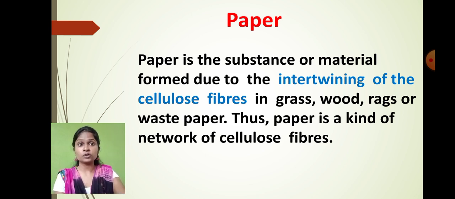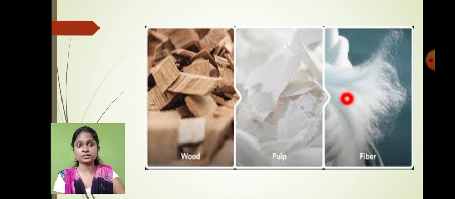Okay, if you want to see the cellulose fiber, I can show you here. See, these are the bark of the plant, which we have cut into small pieces. When this bark is soaked in water, we get pulp like this. And in the pulp, in this wooden material, these kinds of cellulose fibers are present. These cellulose fibers are used to make paper. Is that clear?